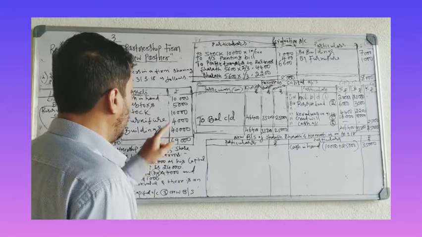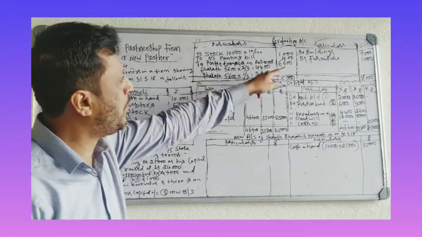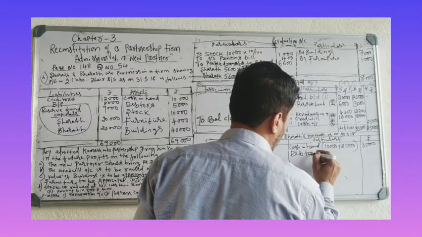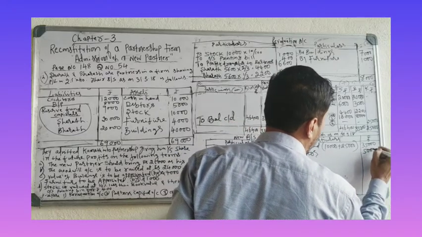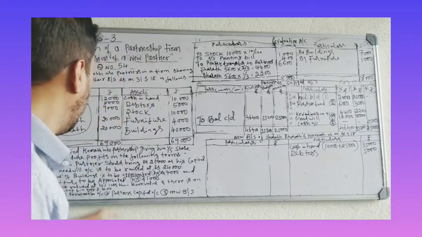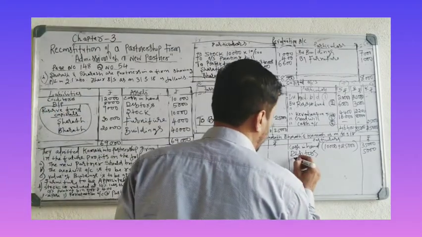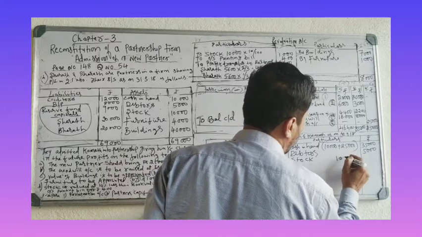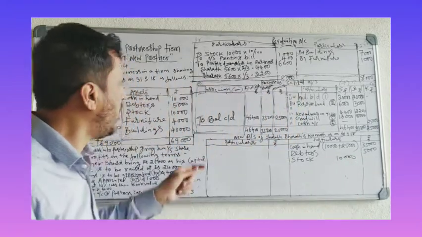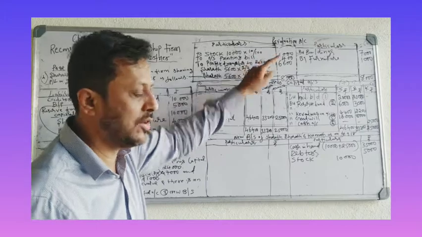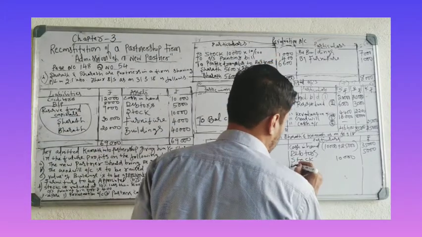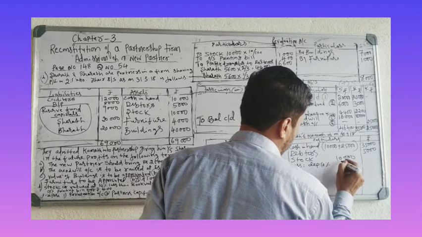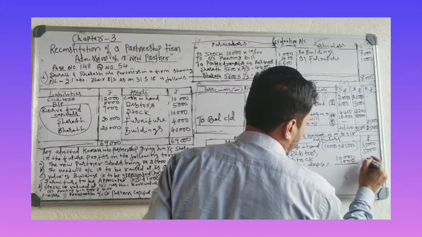Next, debtors. Debtors 5,000. There is no profit, no loss. Write it as it is. 5,000. Okay. Next, stock. Stock is 10,000. 1,000 rupees loss. Less. 9,000.